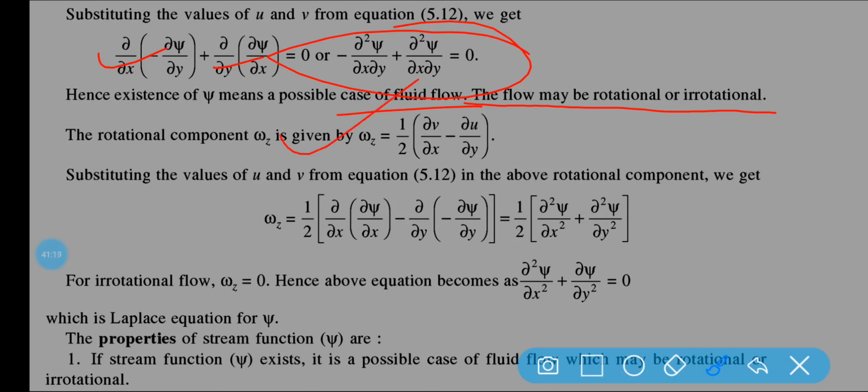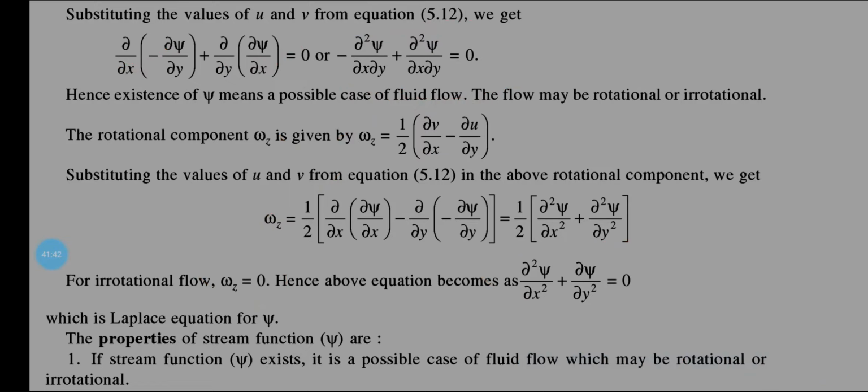The rotational component wz is equal to half of (del v by del x minus del u by del y). Ultimately this is the rotational component, and if you put in all the values, you will get del squared psi by del x squared plus del squared psi by del y squared is equal to 0 for irrotational flow.